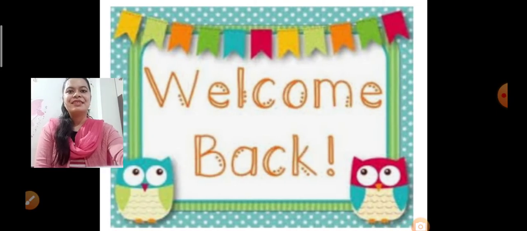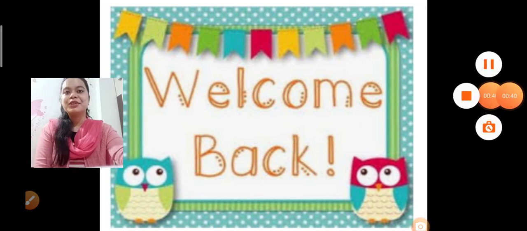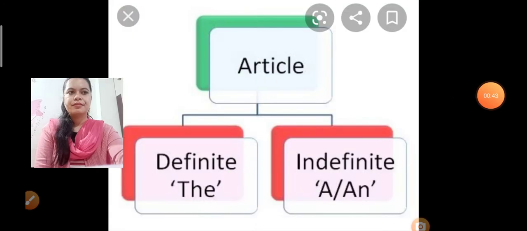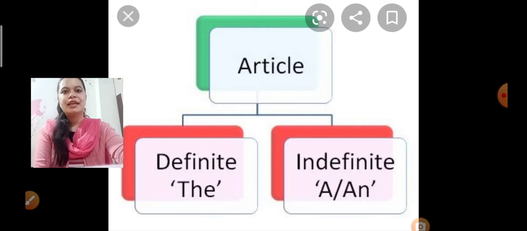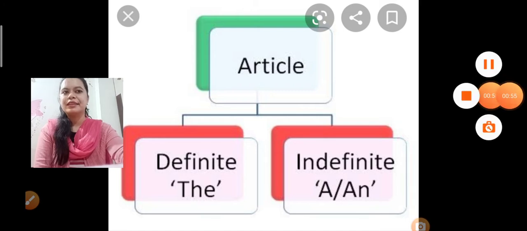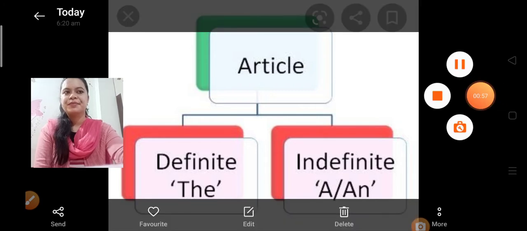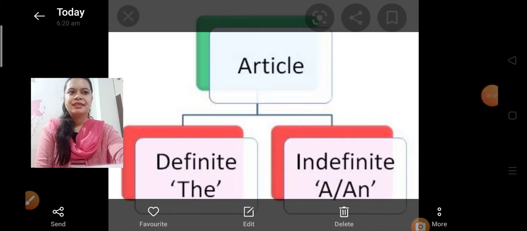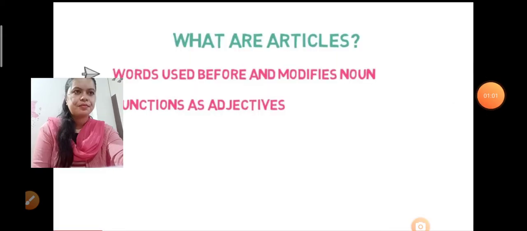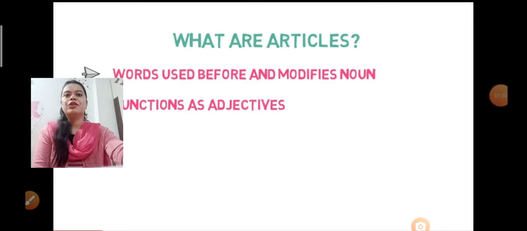Okay, now it's time to get back to the study, as we were on the topic of articles. In our last class, we were discussing articles and we came to know what articles are. And we came to know that there are two types of article, definite articles and indefinite articles. Come and have a look at the topic.